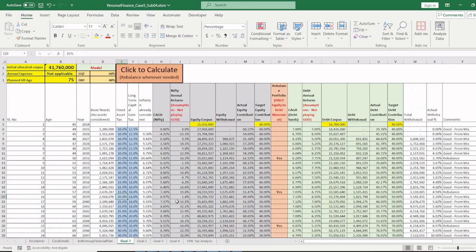Sorry for the long video, but I had to make it because I wanted to show you the goal-based planning based on the calculator that most of you have. If you don't have it, just drop me an email and I'll send you the calculator. If you want to discuss your case, please do send your case to me.